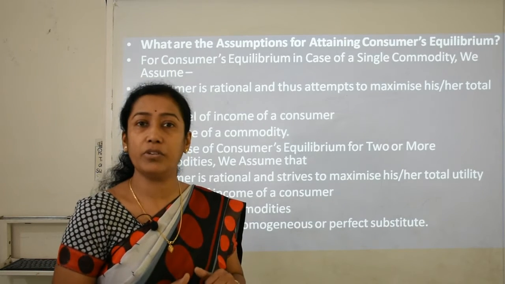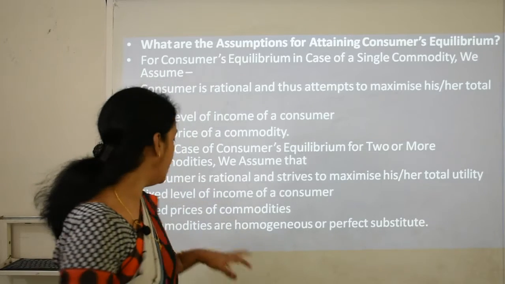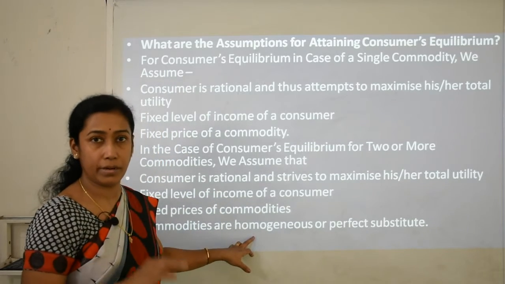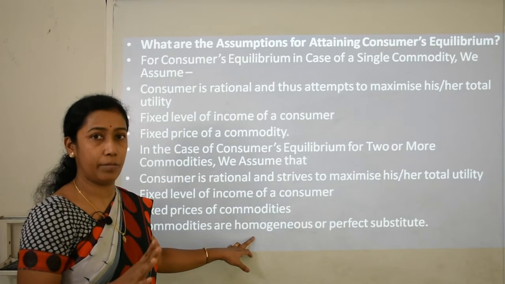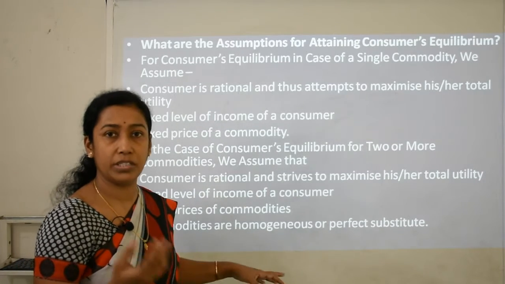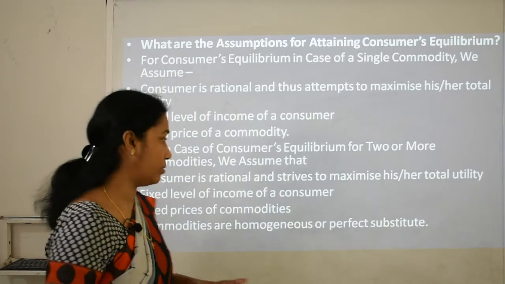So here what we need to see is, we need to make sure that the commodities are of similar nature. They must be of the same quality, exactly the same in terms of price, quality, quantity, size, shape, etc. Okay.